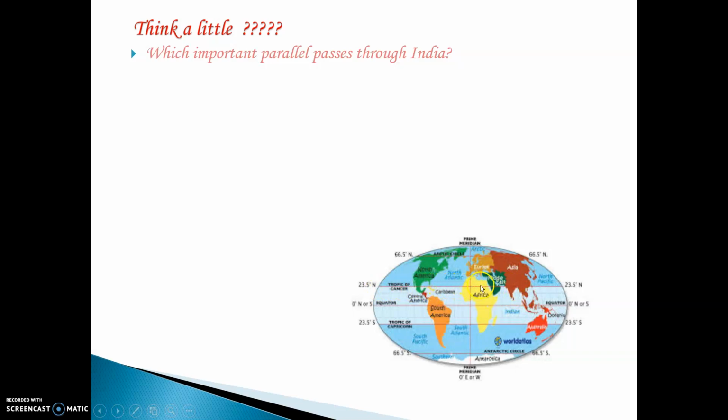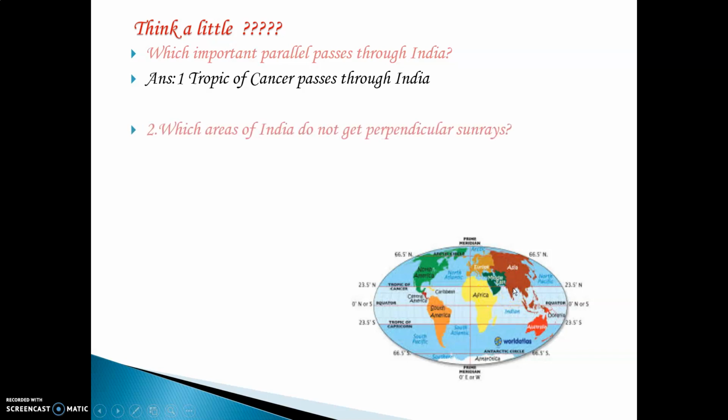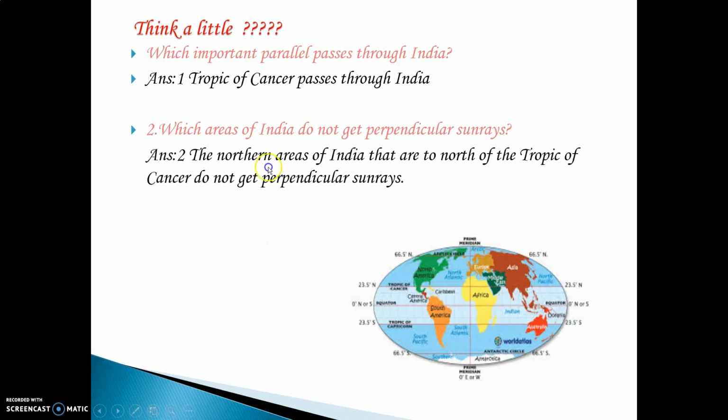This is the parallel that passes through the country of India. What is the name of this parallel which lies after the Arctic Circle? This is the Tropic of Cancer. So the Tropic of Cancer passes through India. And which areas of India do not get perpendicular sunrays? Obviously, the north part of India. Northern areas, for example Jammu and Kashmir, do not get direct sunlight. They have an extremely cold climate.